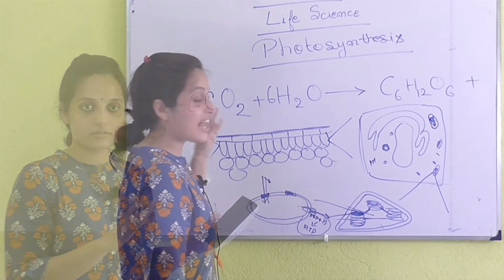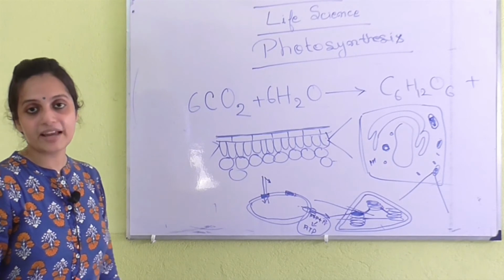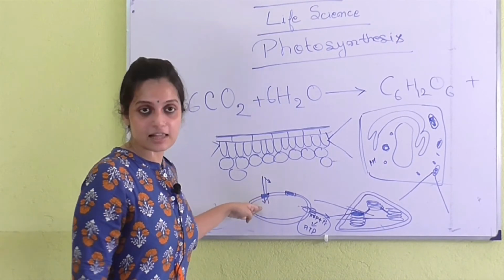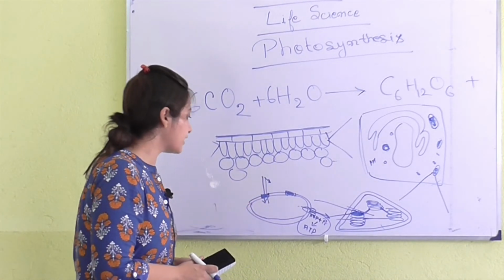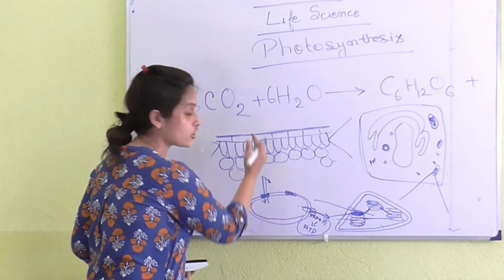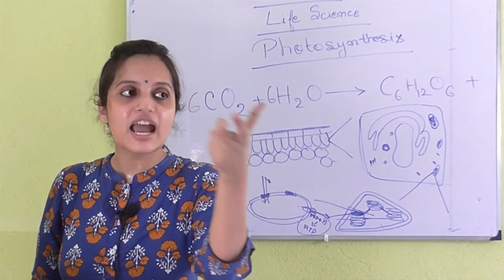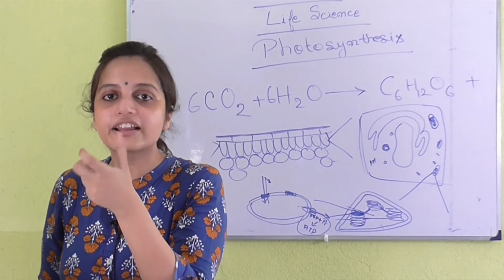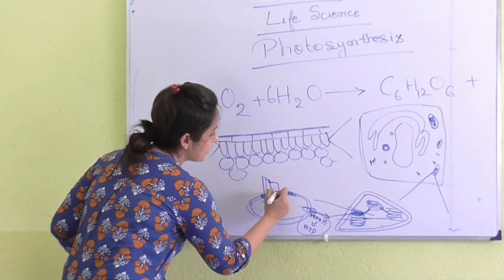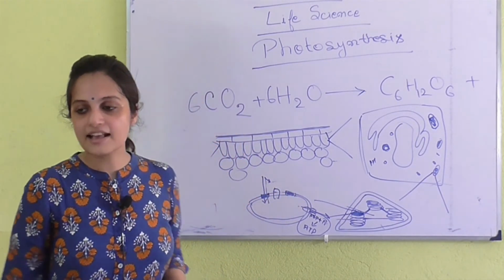When the light falls on this antenna pigment, the photosystem 2, why 2 I'm going to say later, what happens? It breaks the water, and it carries the electron, it becomes excited and it then gives the electron to a mobile electron carrier, that is plastoquinone, and this plastoquinone then gives it to another compound that is present not here, known as the cytochrome complex.